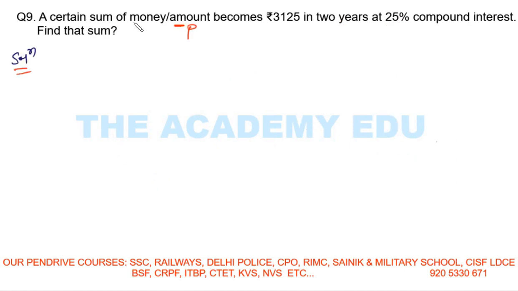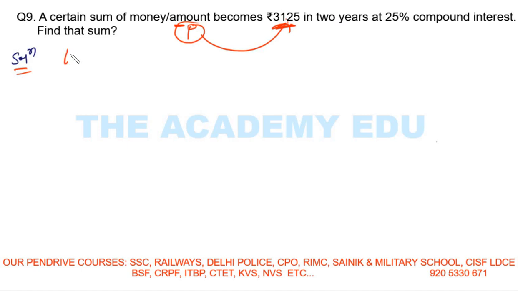This is the 9th question. A certain sum of money or amount. Here amount means principal, right? A certain sum of money becomes this one. There is a certain sum of money, that is principal, and it becomes this one, meaning principal plus interest, in 2 years, right?